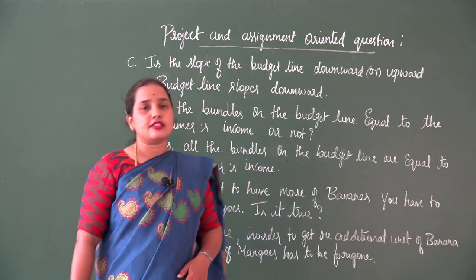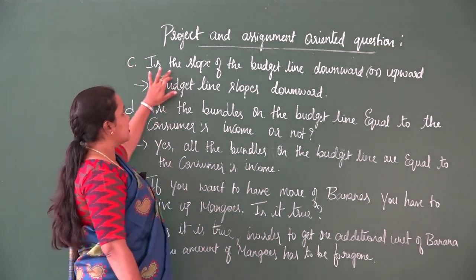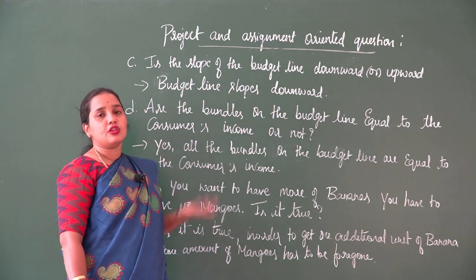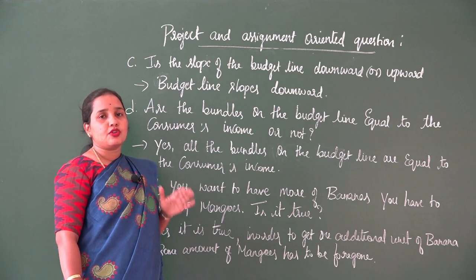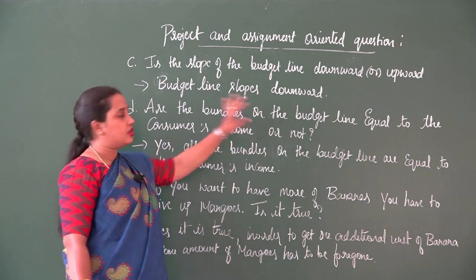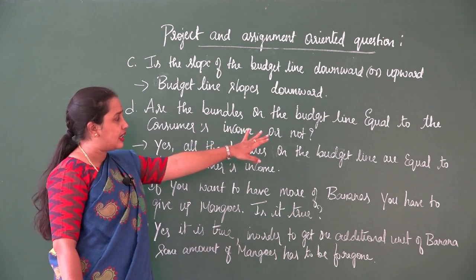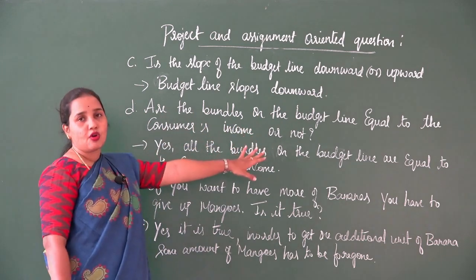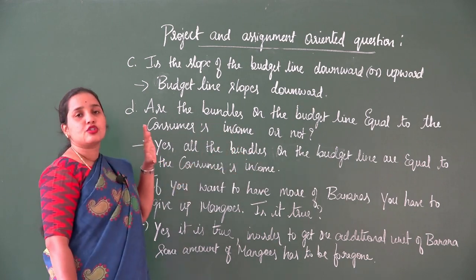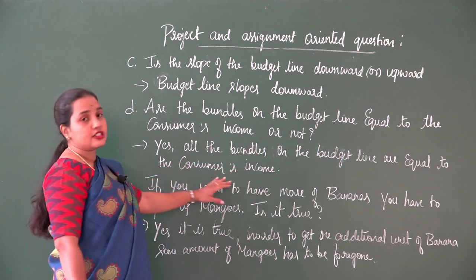Now let us find answers for the rest of the questions. The third question, in the form of C, asks: is the slope of the budget line downward or upward? We all know that the slope of the budget line is always downward. So you have to mention that the budget line slopes downward. The next question, question D, is: are the bundles on the budget line equal to the consumer's income or not? We already know this. Yes, your answer should be: all the bundles on the budget line are equal to the consumer's income.